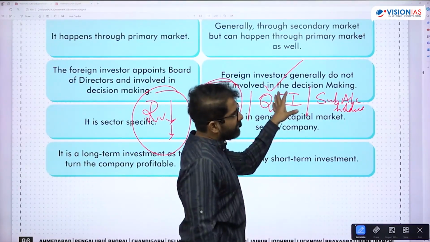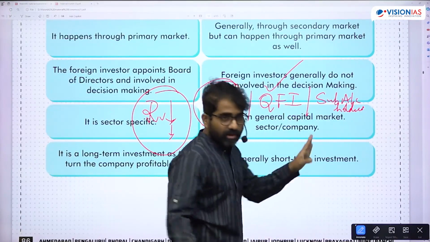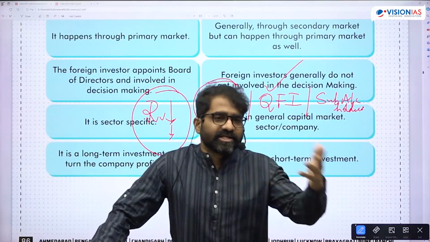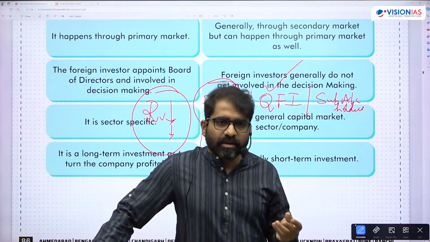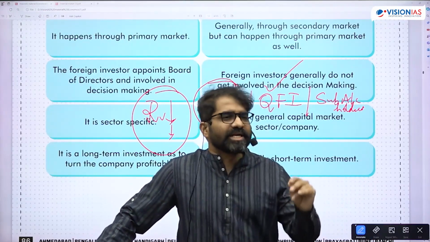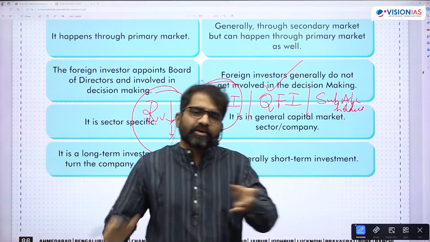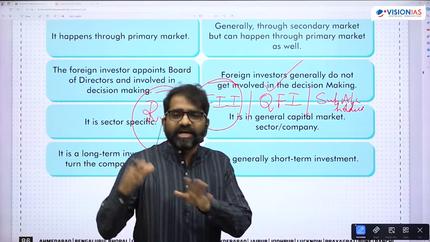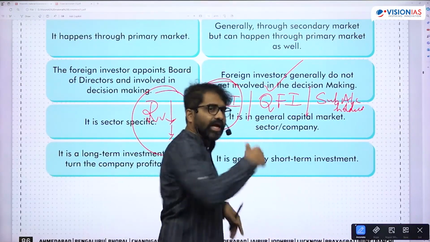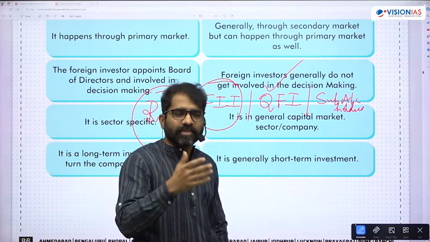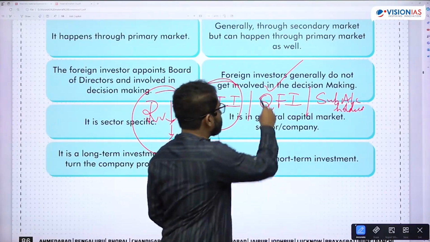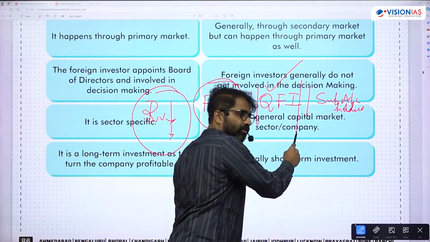So the meaning of qualified foreign investor is something like the way an Indian invests in the Indian stock market. How do we invest in the Indian markets? We need something like a DMAT account. For opening a DMAT account, you need something like your PAN card. Similarly, a foreign entity will also open a DMAT account and they will be able to directly invest into the Indian stock market as an Indian does. That is called QFI, Qualified Foreign Investment.